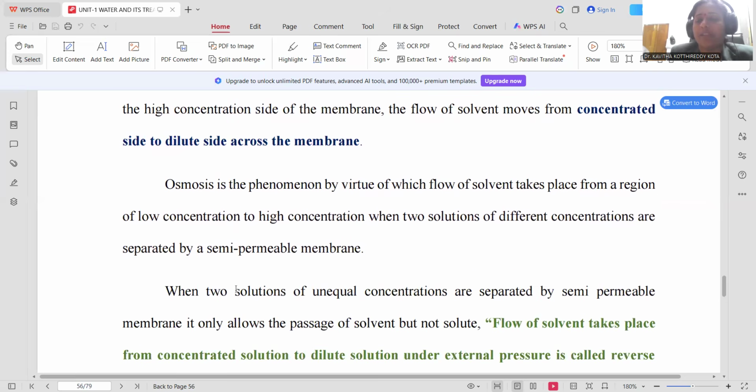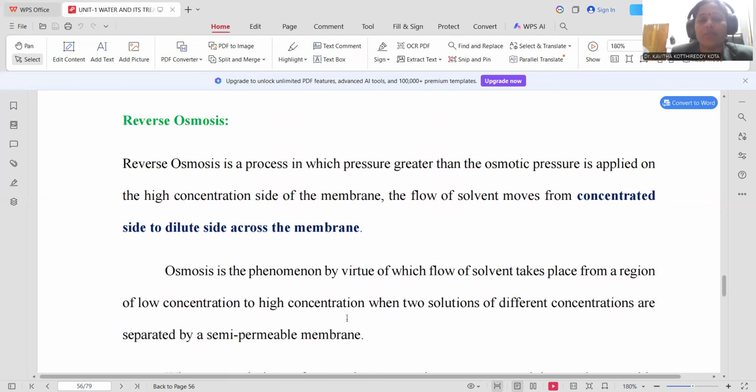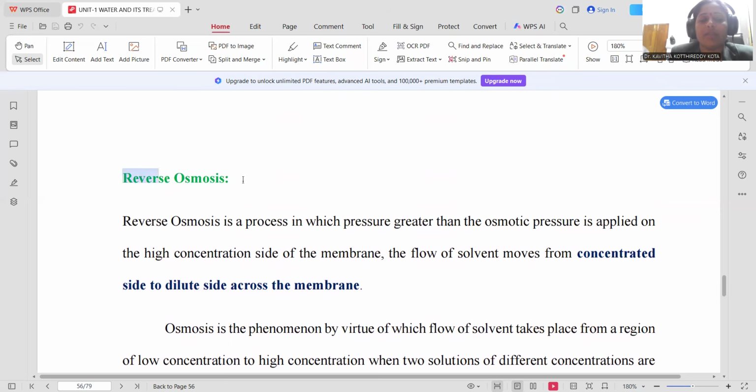First of all, we need to know what osmosis is, then only we will go for reverse osmosis. Before that, nowadays for domestic purposes, most households are utilizing water purifiers to make their borewell water into drinkable water. Earlier, people used to travel long distances, even kilometers, to get drinking water, fresh water.